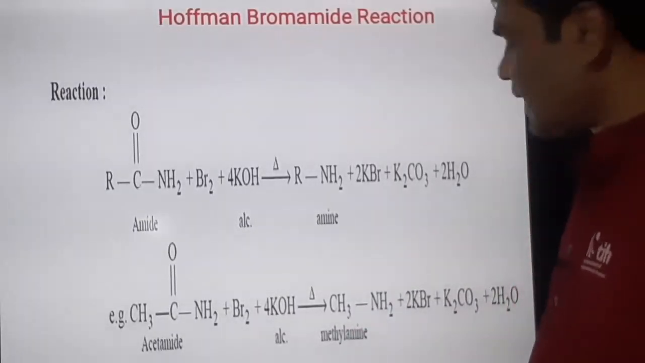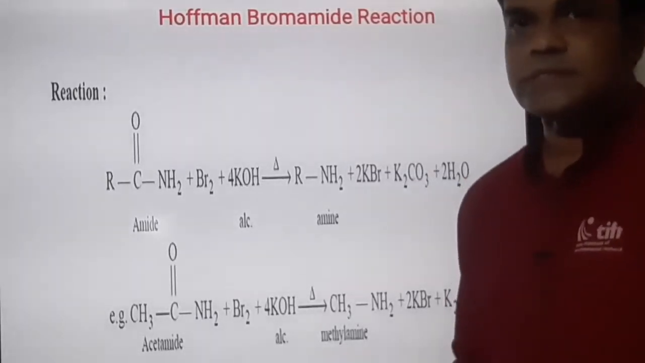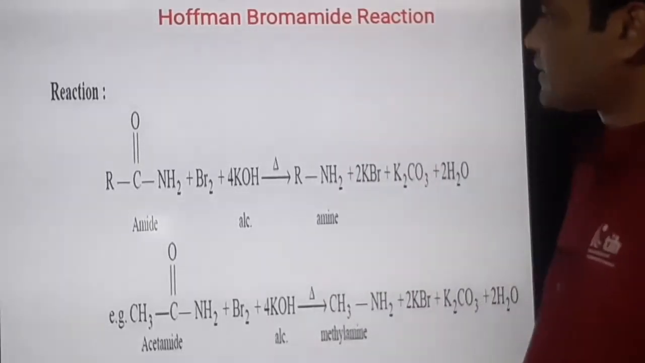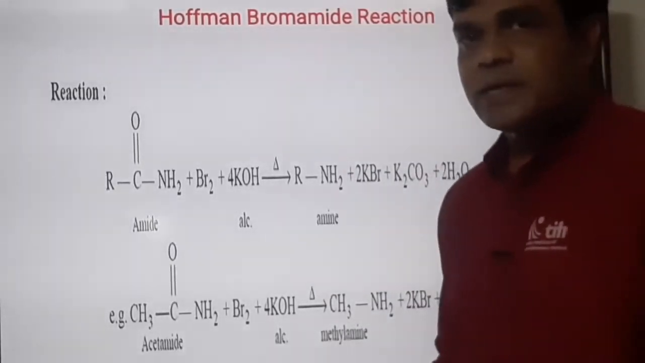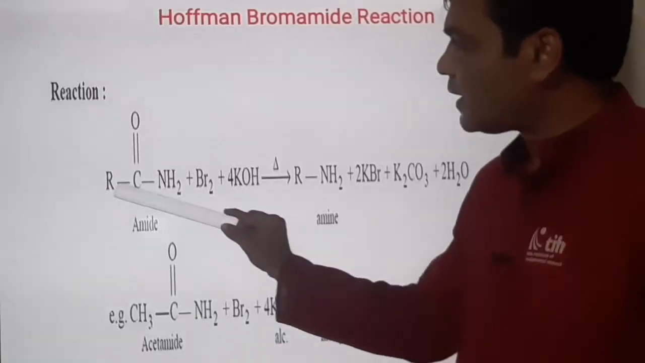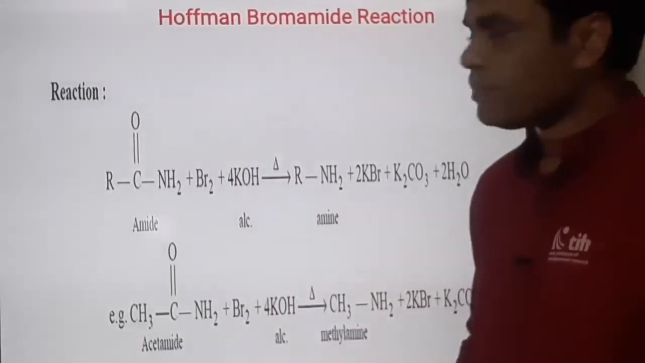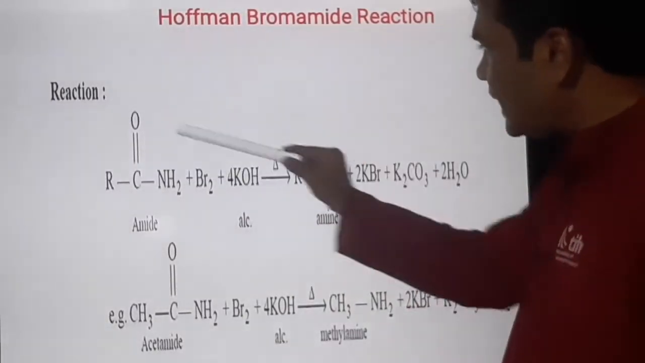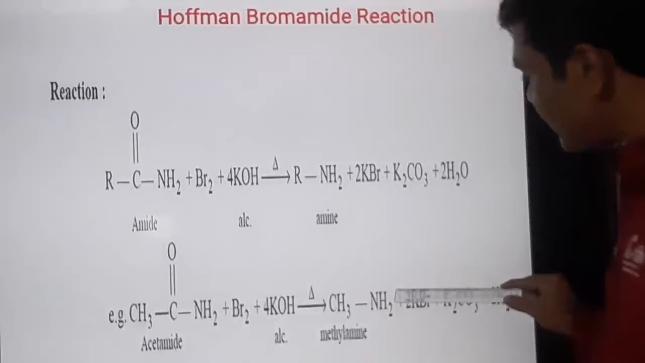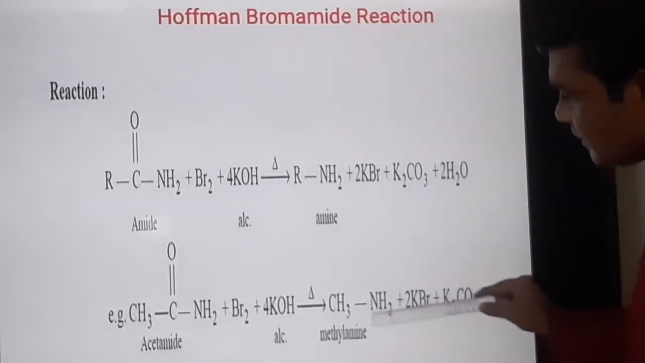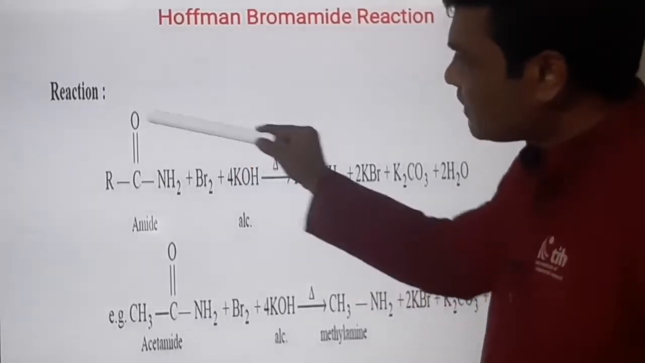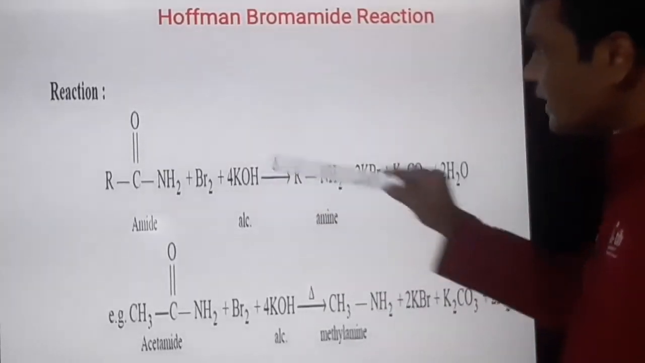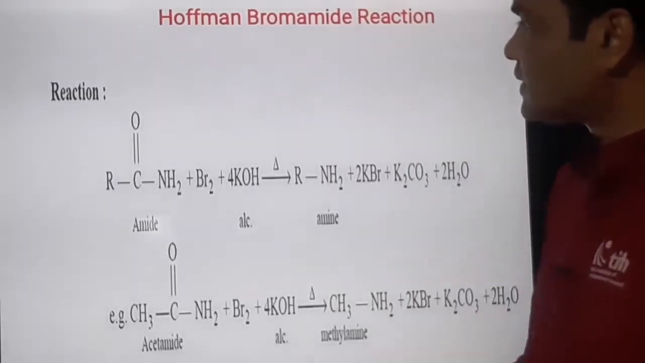Next important reaction for the synthesis of amine is the Hofmann-bromamide reaction. Hofmann-bromamide reaction is the conversion of amide, RC double bond ONH2 is amide. Remember, this C double bond ONH2 is the amide functional group. That amide functional group is converted into NH2, that is amine. Conversion of amide into amine is called a Hofmann-bromamide reaction.